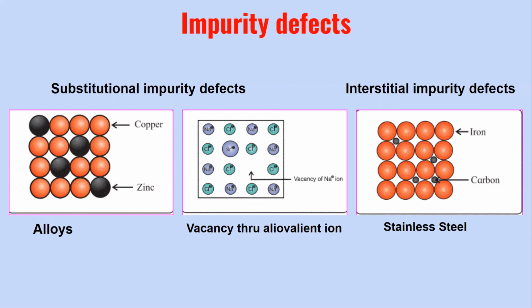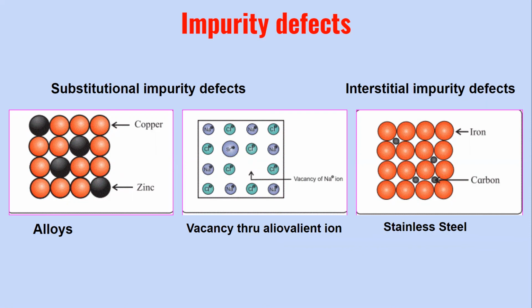Sometimes we do it wantonly or intentionally, because alloys have got better properties. They are stronger and more durable as compared to the pure metal, and therefore we prefer using alloys. So we can prepare brass by introducing zinc as an impurity into copper. The second type of the substitutional impurity defect is vacancy through aliovalent ions.